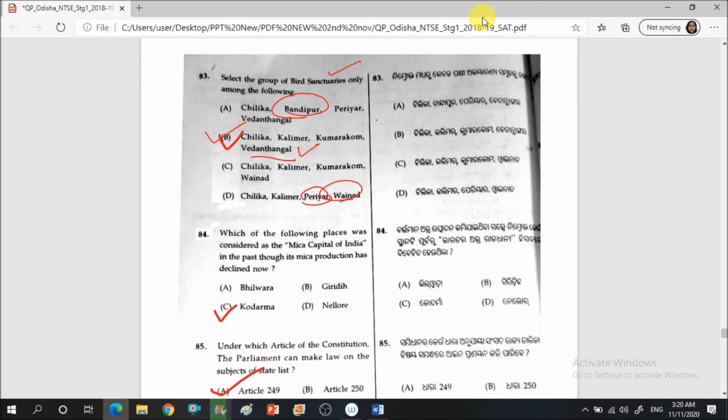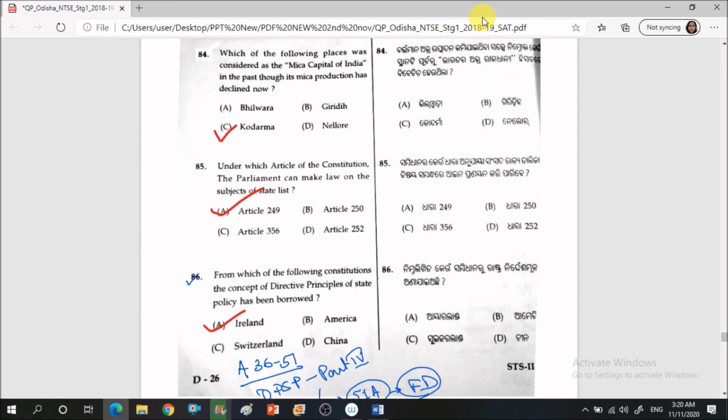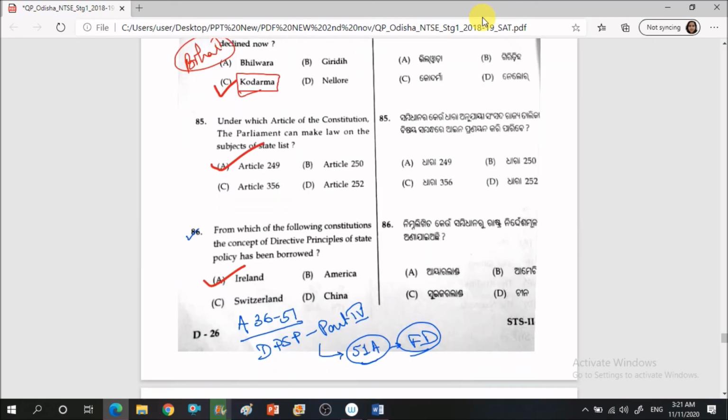Chilika, Kalimere, Kumarakom, Vedanthangal. Next question we have to see: which of the following places was considered as the mica capital of India? Mica capital means the area known mostly for mica production, which is Koderma. Bihar leads in mica production in India, and India is also the leading producer of mica in the world. So these two things you can just remember.